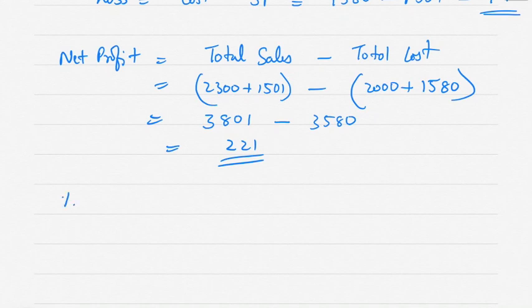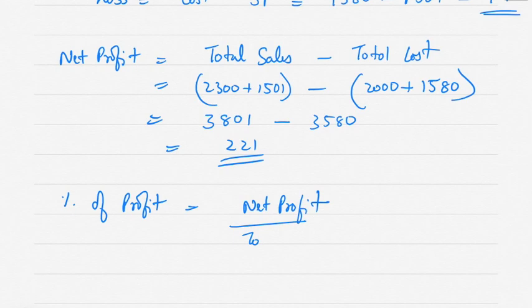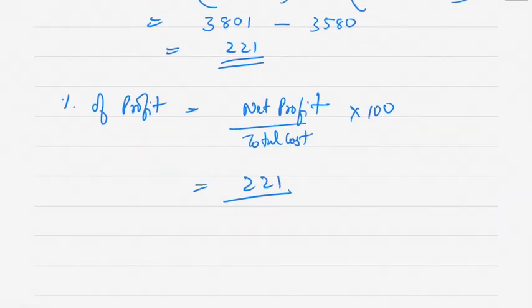Now percentage of profit is equal to net profit upon total cost into 100. Net profit is 221 divided by total cost 3580 multiplied by 100, which comes to 6.17%.